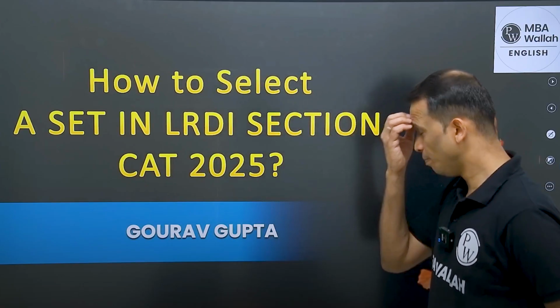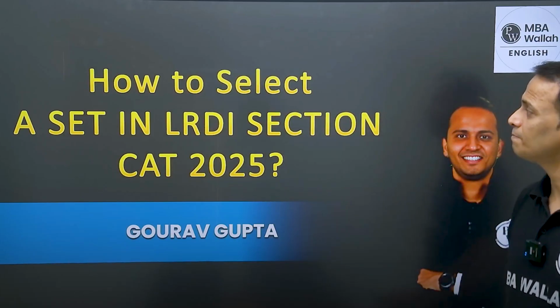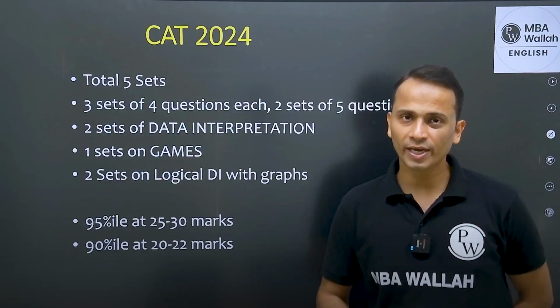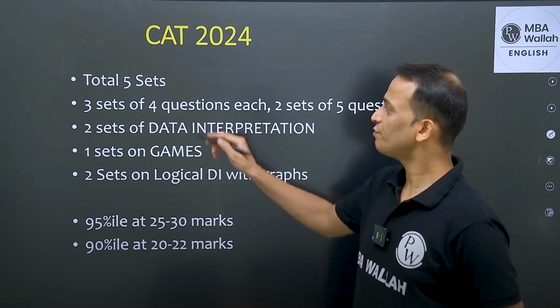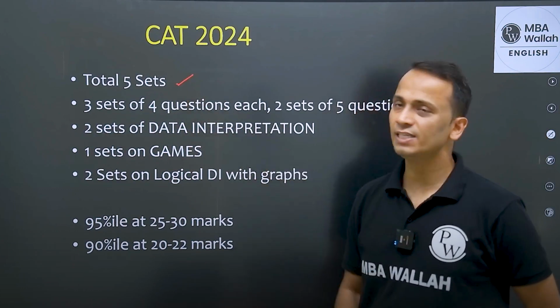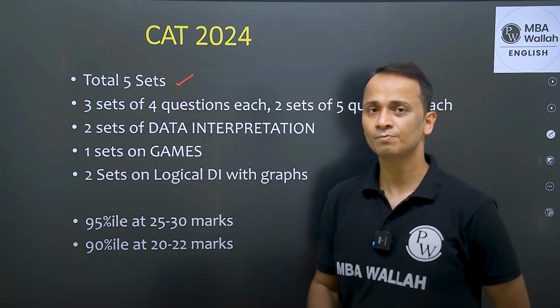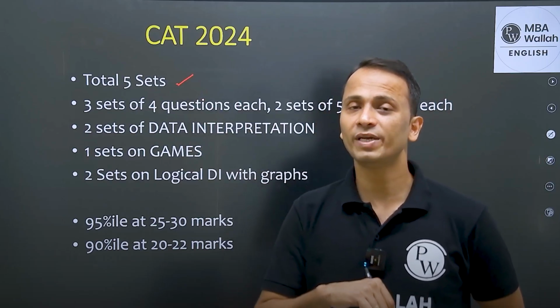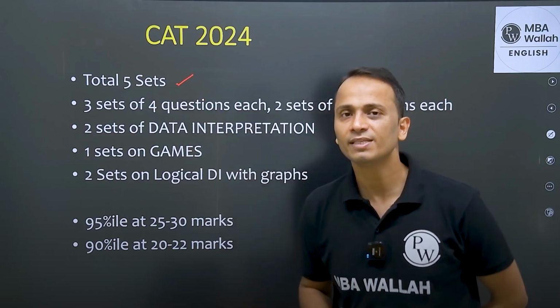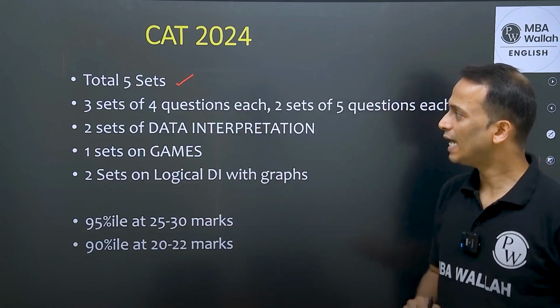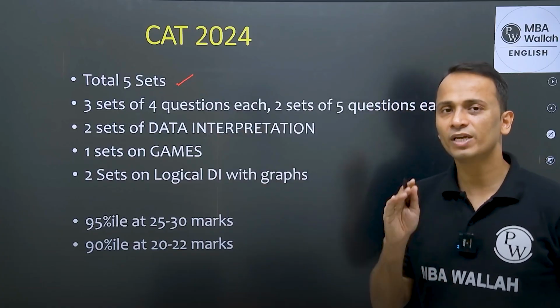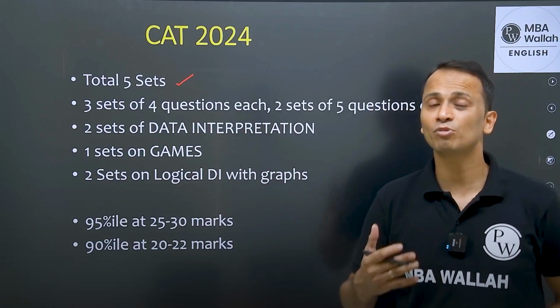So beginning with the first thing, looking at CAT 2024, the last year, there were a total of 5 sets in this section, which was different from CAT 2023. I'll come to CAT 23 as well. So there were a total of 5 sets and these sets were divided into different numbers of questions.